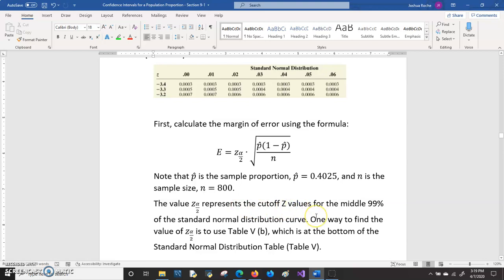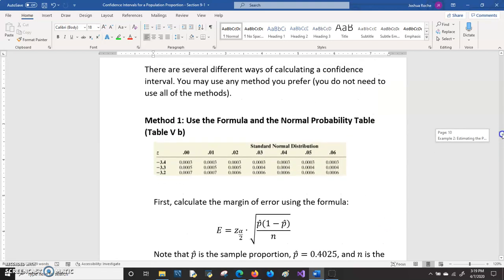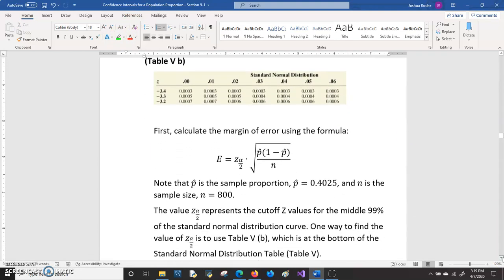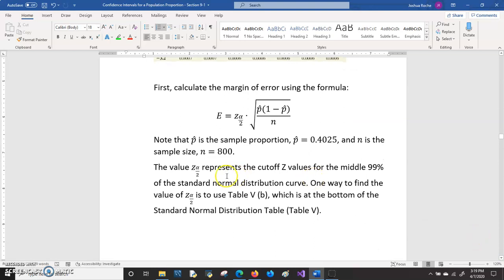And remember from the first example that that z value represents the cutoff for the middle of the standard normal distribution curve. In this problem, they want us to make a 99% confidence interval. And so that means that this time, the z sub alpha over 2 is the cutoff for the middle 99% of the curve.